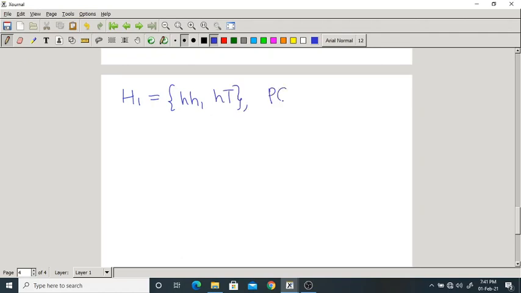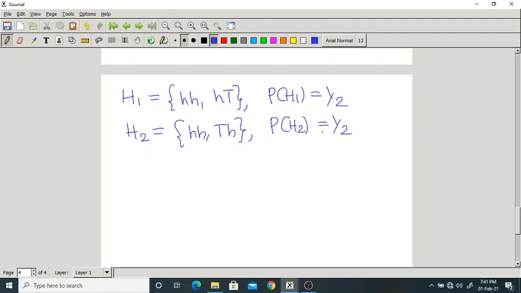The probability of H1 is 1 by 2. H2 is the second toss is the head, which means head-head, tail-head. The probability of H2 is again 1 by 2. D is the different results, which means head-tail, tail-head. So the probability of D is also 1 by 2.